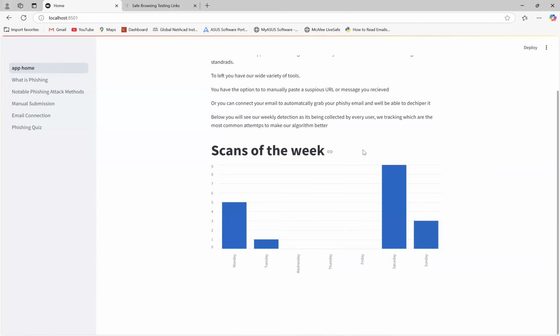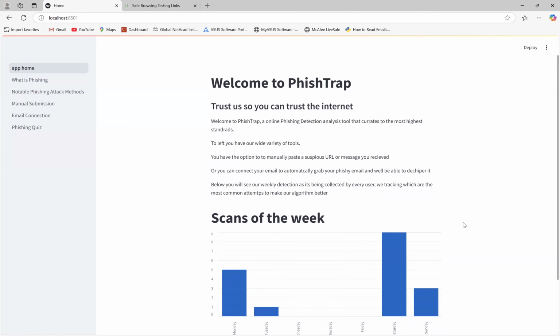And right here towards the bottom, we have scans of the week, which currently is showing and documenting the history of the scans that have been scanned throughout the week. So right now we have 5 that were done Monday and then 9 that were done Saturday.